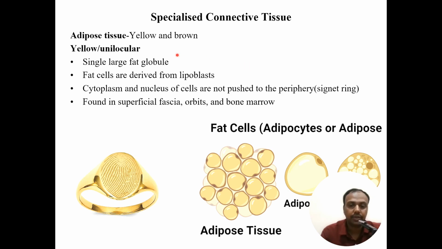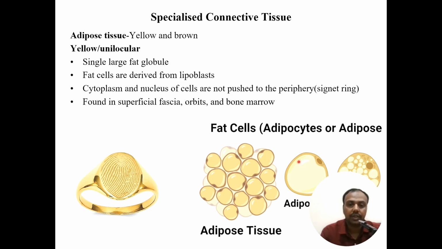Now, in adipose tissue, you can see the collection of adipocytes, which can be of two types: yellow and brown. Yellow is also called unilocular. It is also called adult type because it is seen mainly in adults.